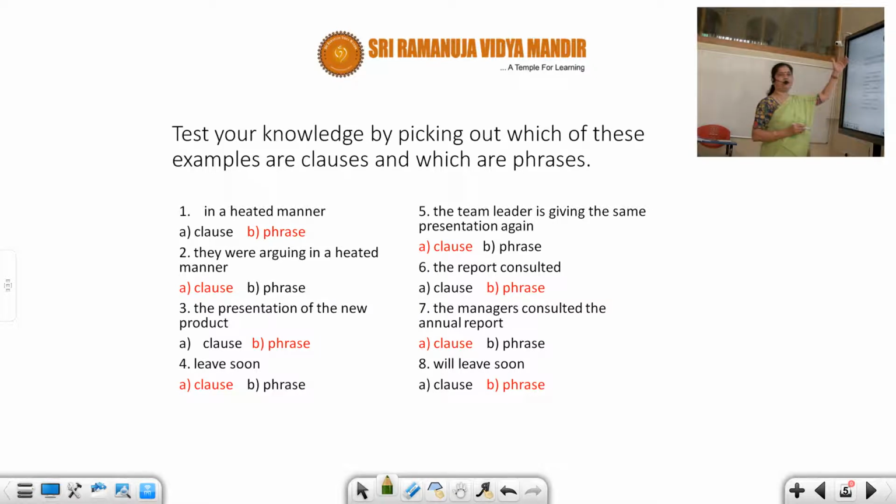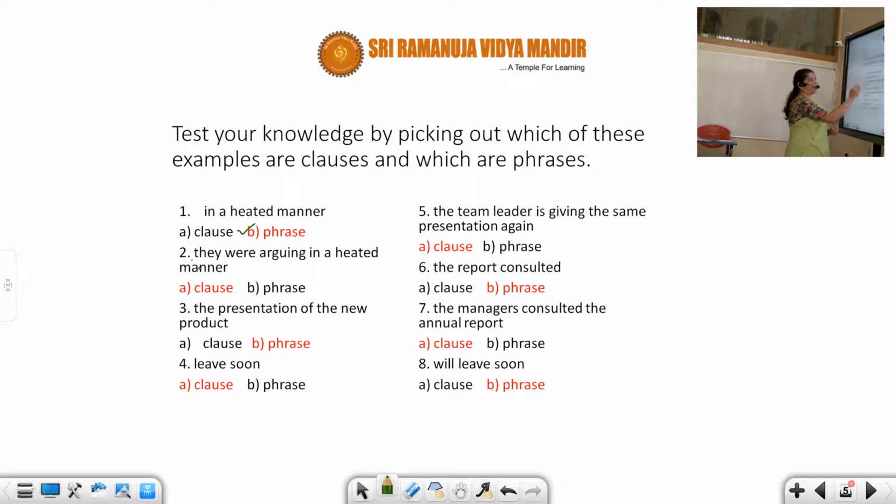Now we'll go with the solutions. In a heated manner. In a heated manner, you can see there is no subject anywhere and there is no verb anywhere. So the answer is phrase. Next one, they were arguing in a heated manner. In a heated manner is a phrase.